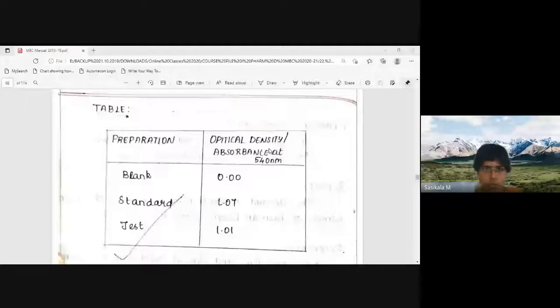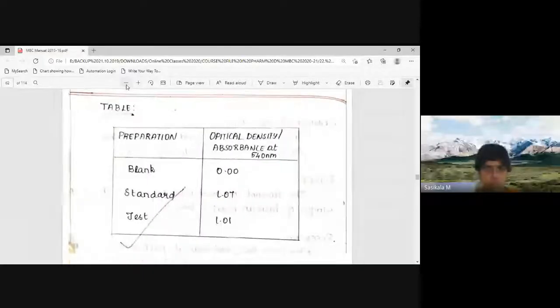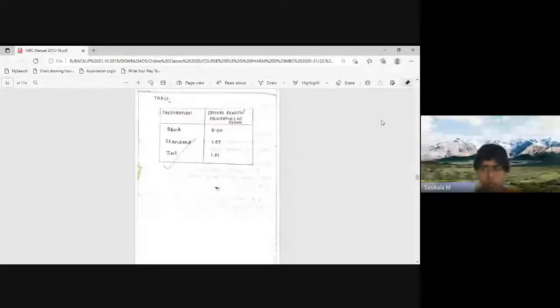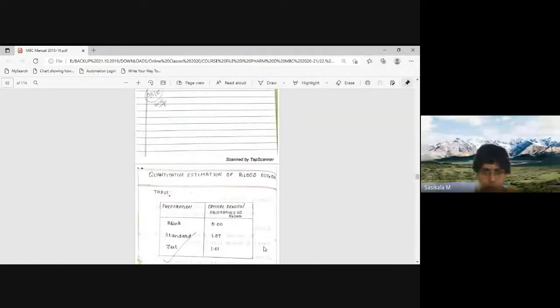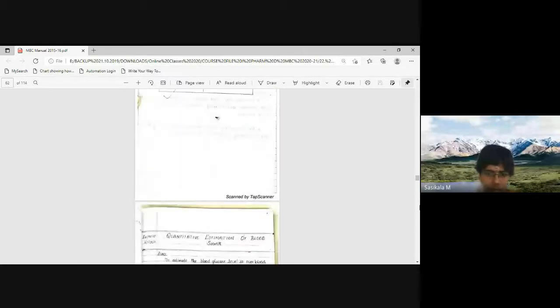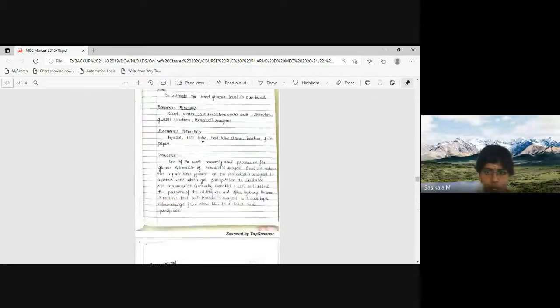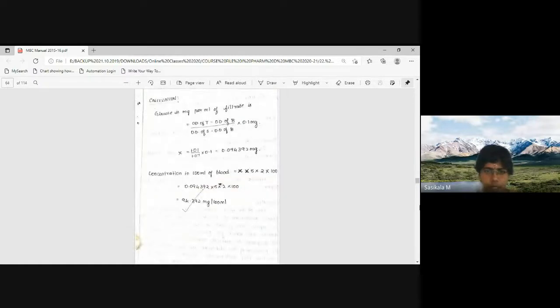Wait, I'll give you the readings. Hope you can observe the reading for standard 1.07 and for test it is 1.01. According to getting a normal value, you can even change the readings. Okay. So the same procedure what we have discussed has been adopted here.